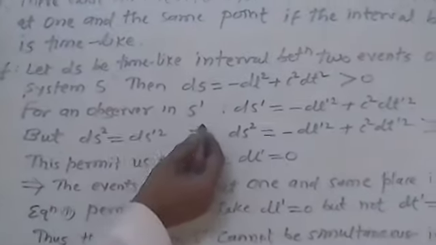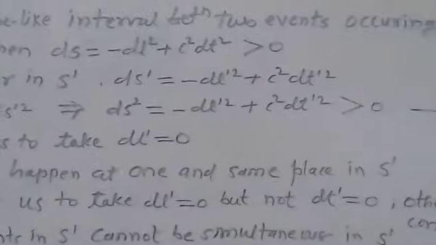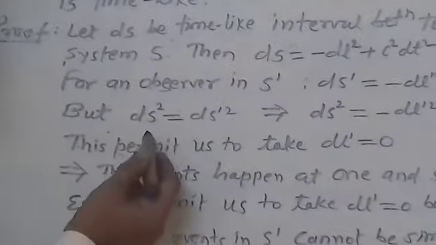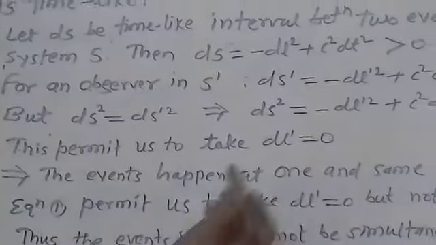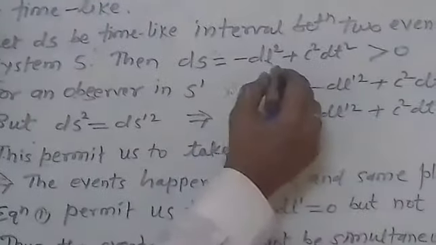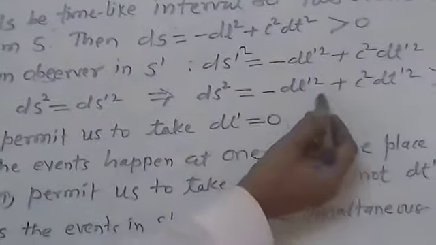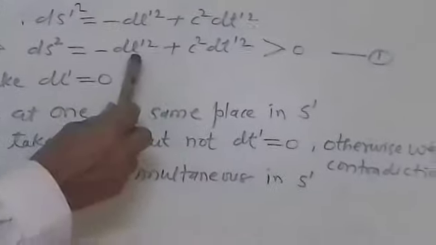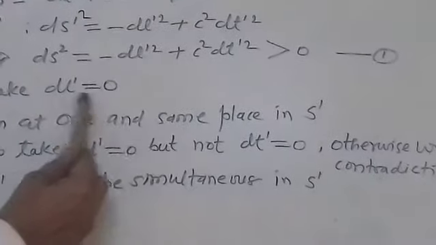For an observer in S dash, we get ds dash square equal to minus dl dash square plus c square into dt dash square. But we know ds square is invariant, so ds square is equal to ds dash square. Therefore ds square is equal to minus dl dash square plus c square into dt dash square, which is greater than 0. So this equation permits us to take dl dash equal to 0.